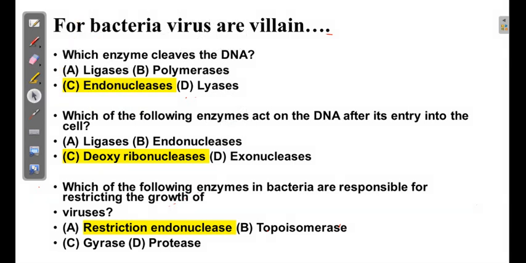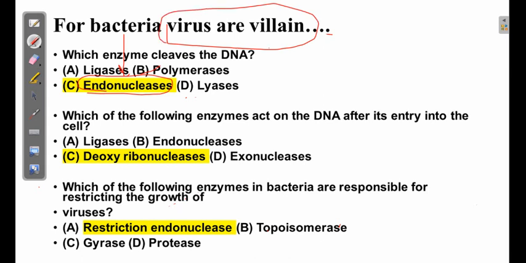So what is the restriction endonuclease enzyme? Basically it is the defense mechanism present in the bacteria, which protects it from foreign DNA. You can say it's a virus, basically it protects from foreign DNA. The question was which enzyme cleaves the DNA. The enzyme which cleaves the DNA is known as endonuclease.